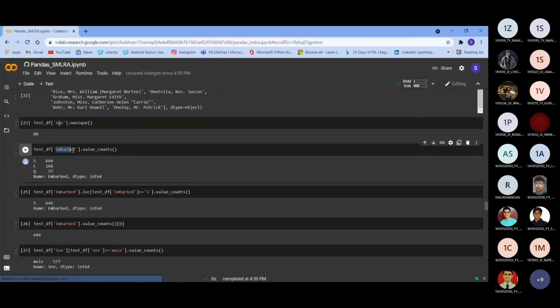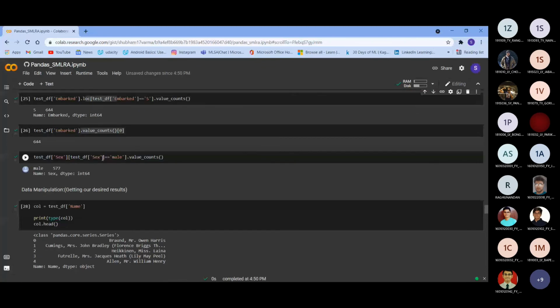Now, in the sex column that we had, I counted how many males were present. So this counted how many male passengers are present in our data set. Why we are doing this: if you attended our last session on machine learning with logistic regression, we found that many females on the ship survived, and many males, as you all know from the Titanic story, lost their lives. So by this we can get how many were there in total and how many survived after that. So we can create an idea of our data set and how we can perform different operations on it.